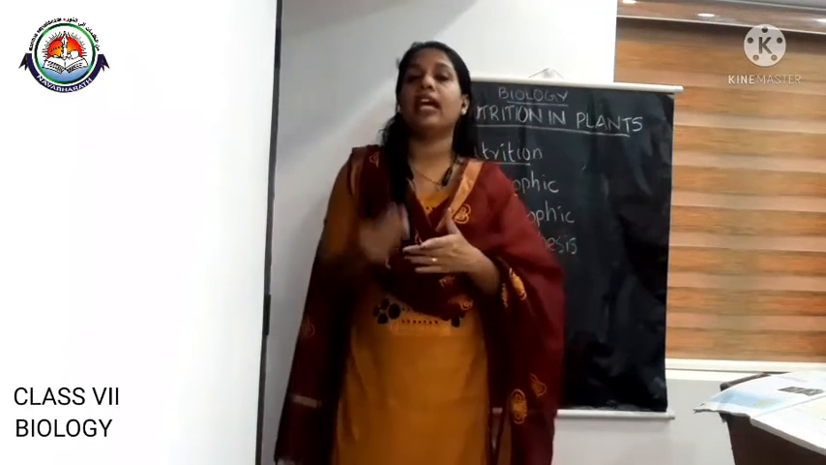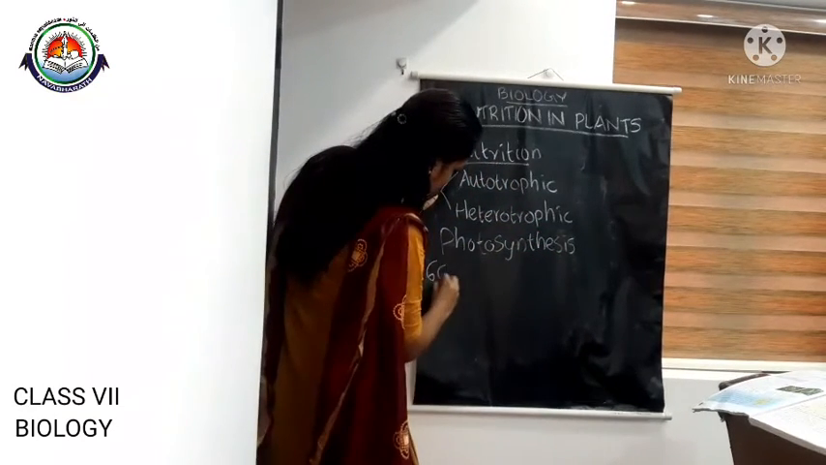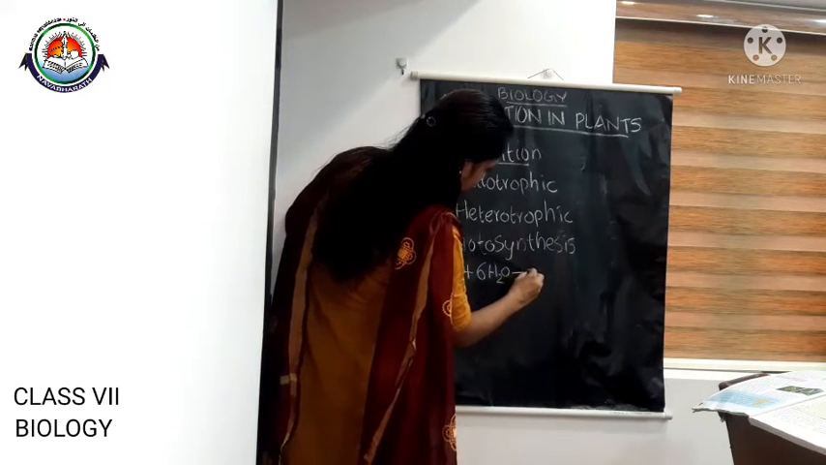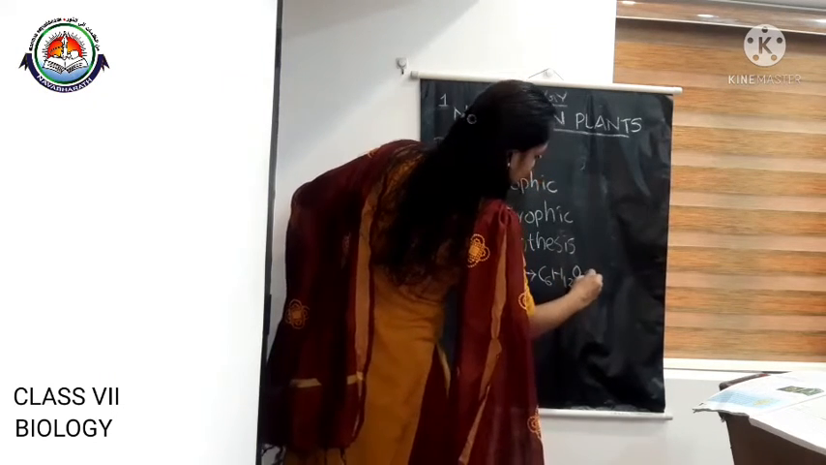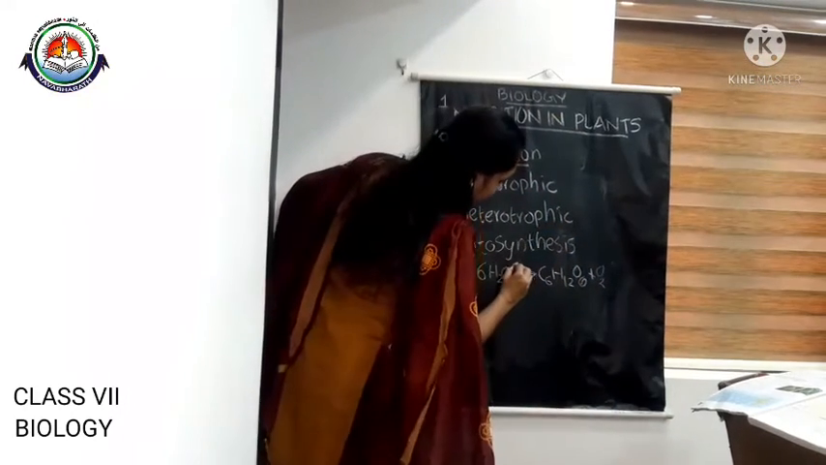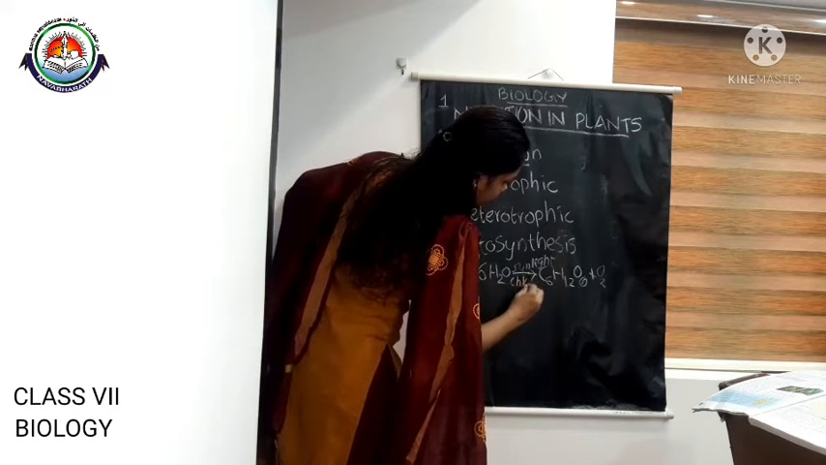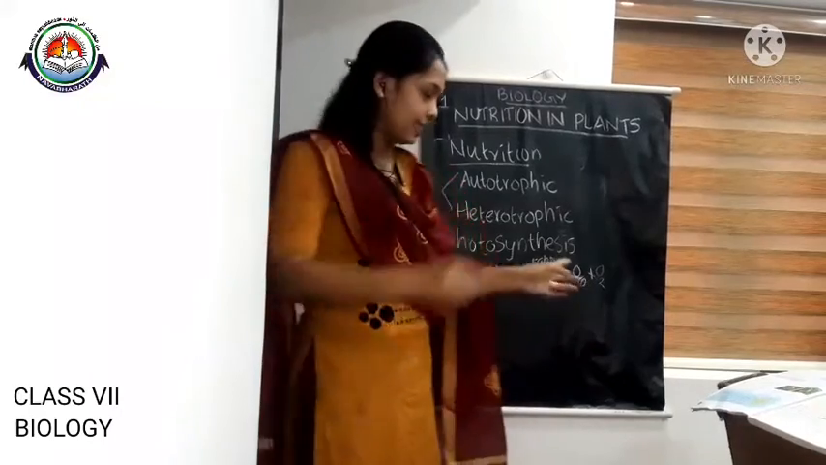Photosynthesis occurs only with the help of sunlight and chlorophyll, and the products of photosynthesis are glucose and oxygen. So we can write the equation of photosynthesis as 6CO2 plus 6H2O gives C6H12O6, that is glucose, plus O2, oxygen. And here we can write sunlight and chlorophyll.